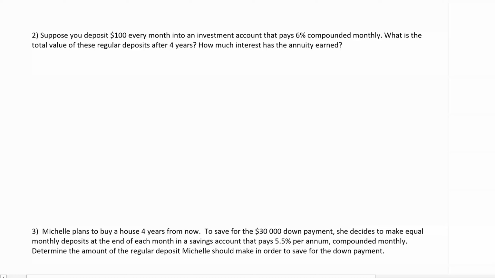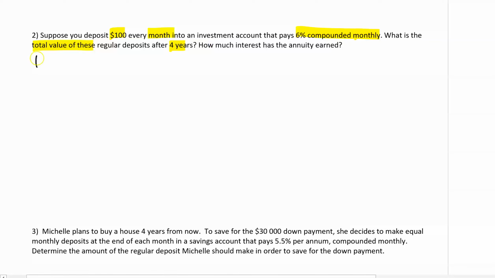Okay? All right. So, start off always by understanding what you're trying to find. What is the total value? Okay, we're going to do this. The total value of the regular deposits after 4 years, that's with the interest that it's earned. And we are going to find all those other important details: every month, that's monthly, 6% compounded monthly.